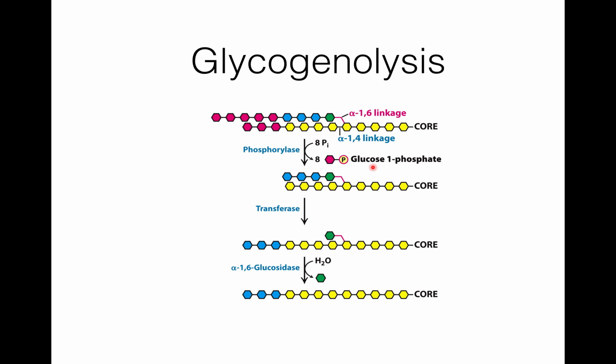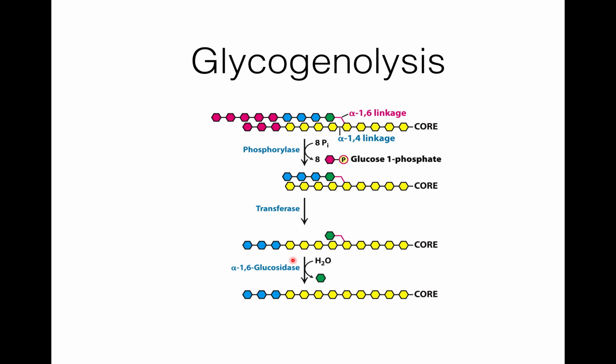Now glycogen phosphorylase acts on it and releases glucose 1-phosphate. Now transferase acts on it and removes this blue part and transfers it to here.